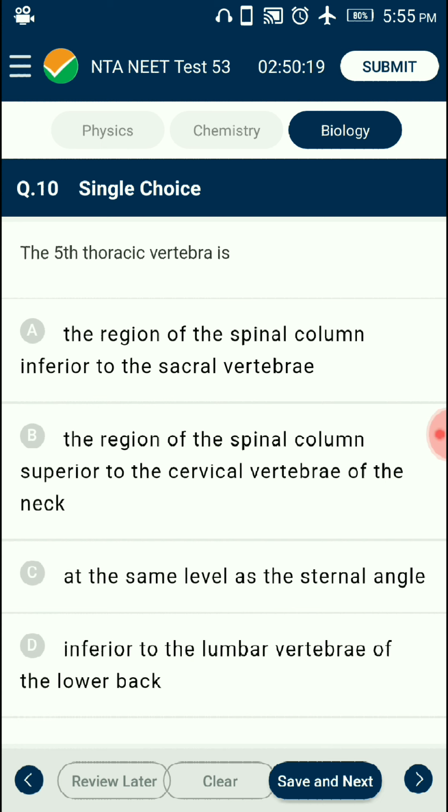The fifth thoracic vertebrae is in the region of the spinal column inferior to the cervical vertebrae of the neck. So the answer is option C, at the same level as the sternal angle.